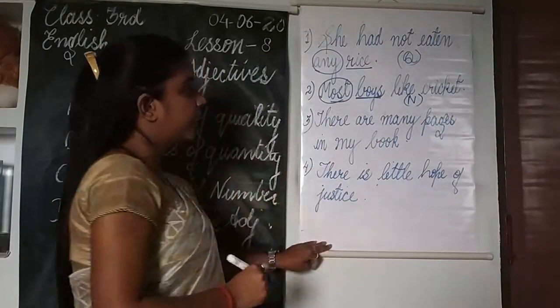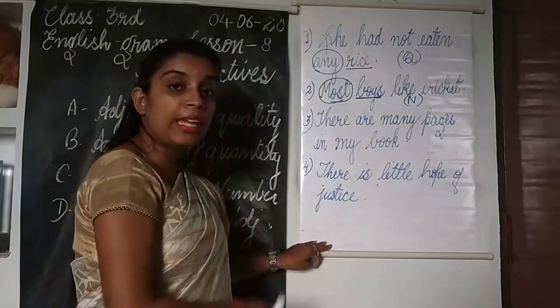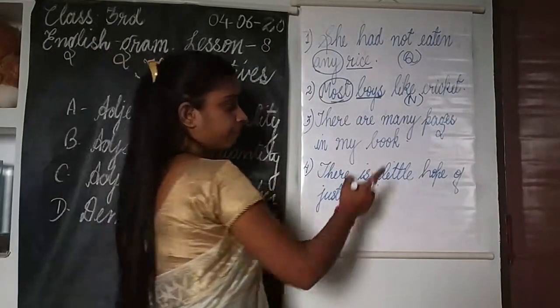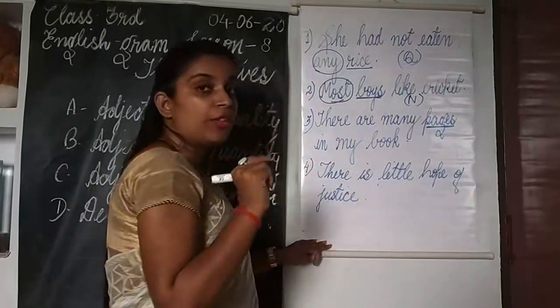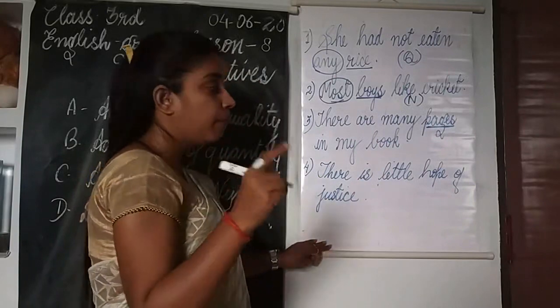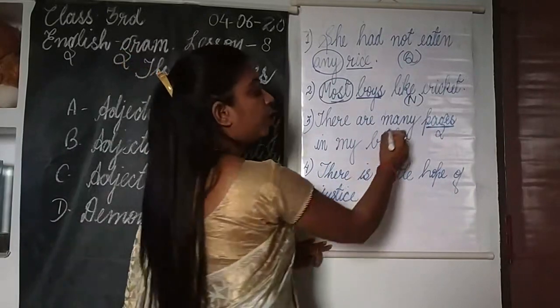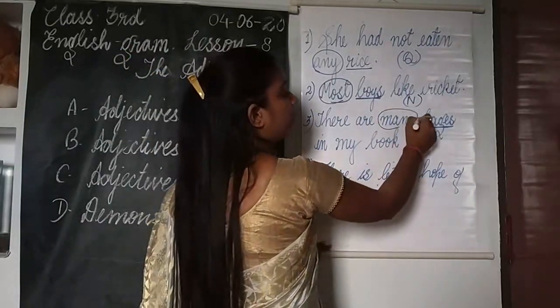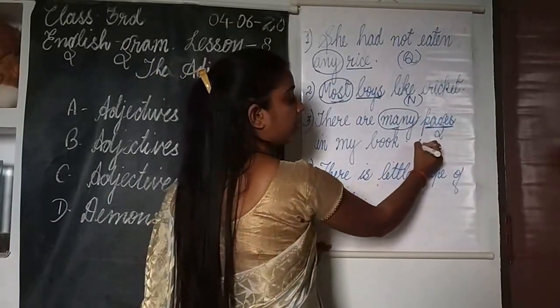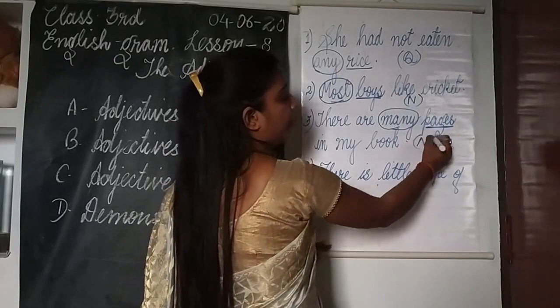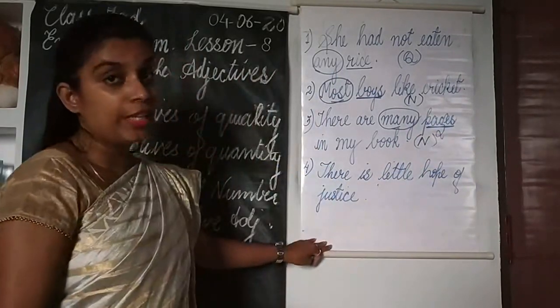Now the third sentence is: There are many pages in my book. You can count pages in your book. Pages are countable nouns. So the word many, which is telling us something about the noun, is an adjective of number.